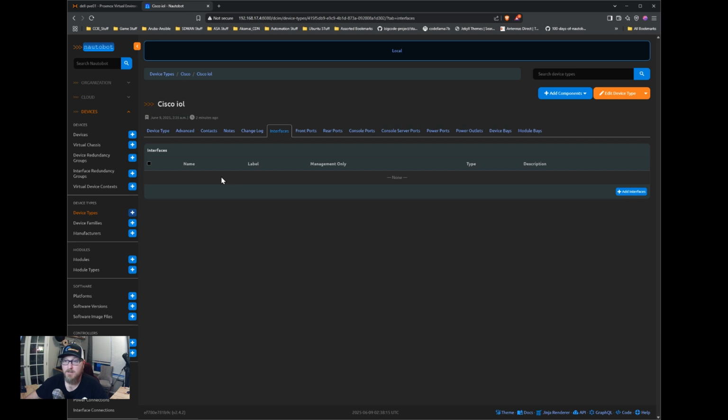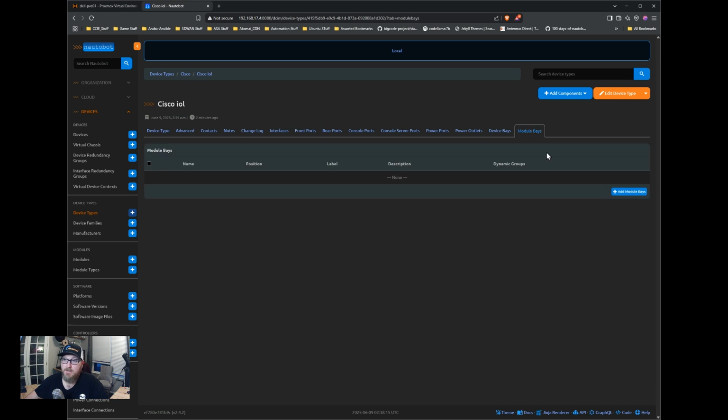So in the case of a 3650, for example, we can already have the 48 ports on a 48 port 3650 switch already created. So whenever you add the device type, you don't have to go back and create the interfaces separately. It'll already be there as you use the device type. So that's pretty handy. And then maybe what you could leave up to a variable is how the last four ports are populated, based on whether or not you actually added a 10 gig port or 40 gig port, or the module, right? And so you can actually include those module bays too, frankly.